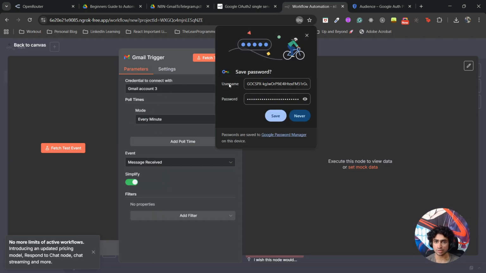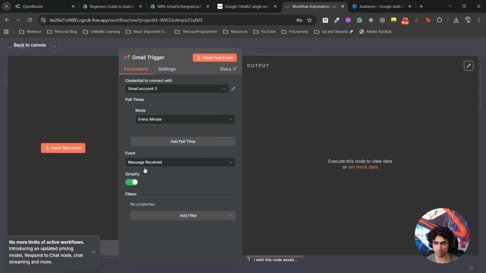What we have to do is we have this Gmail credential added, message received event. Now let's test it out. I'm going to open one of my Gmail accounts and draft an email. I obviously don't want to show you all my other emails. It's a secret, so that's why I'm doing it on one of my other screens. But just trust me that I'm doing something.